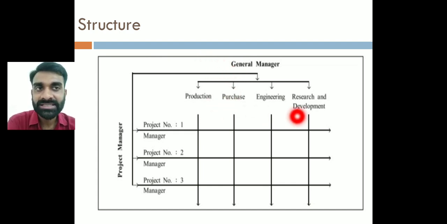And these four and these three are going to interact with each other at each and every point of time whenever it is required, right? All these people will be expertise people, right? Like production head, purchase head, engineering, research and development head, they are going to be there, right? And exactly that project manager 1, 2 and 3, right? These people will be liable to this general manager.